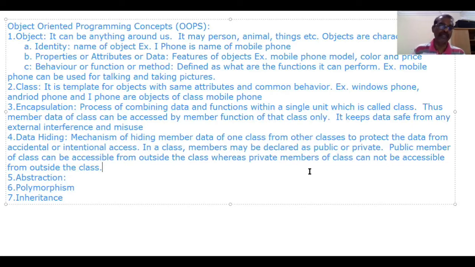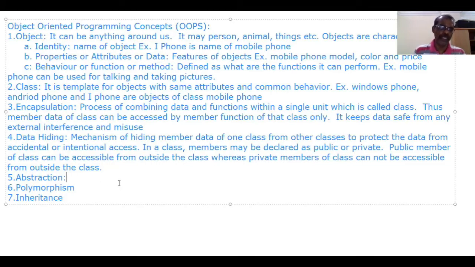If one variable or function is declared under public, it is accessible from outside the class. Whereas members, data or functions, declared under private cannot be accessible from outside the class. By using public and private, data hiding is achieved.